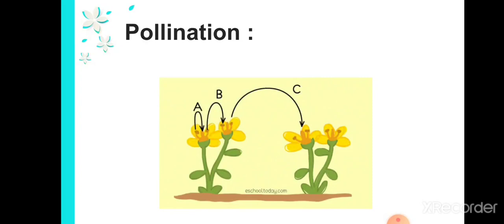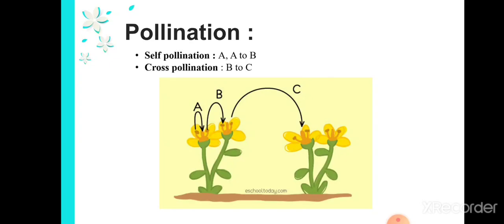in this picture you can see two different plants, and each plant has two flowers on it. Let us take the first case, A. When the pollen grain falls on the same flower or a different flower of the same plant, it is called self-pollination, and when the pollen grain falls on another plant of the same kind, it is called cross-pollination.